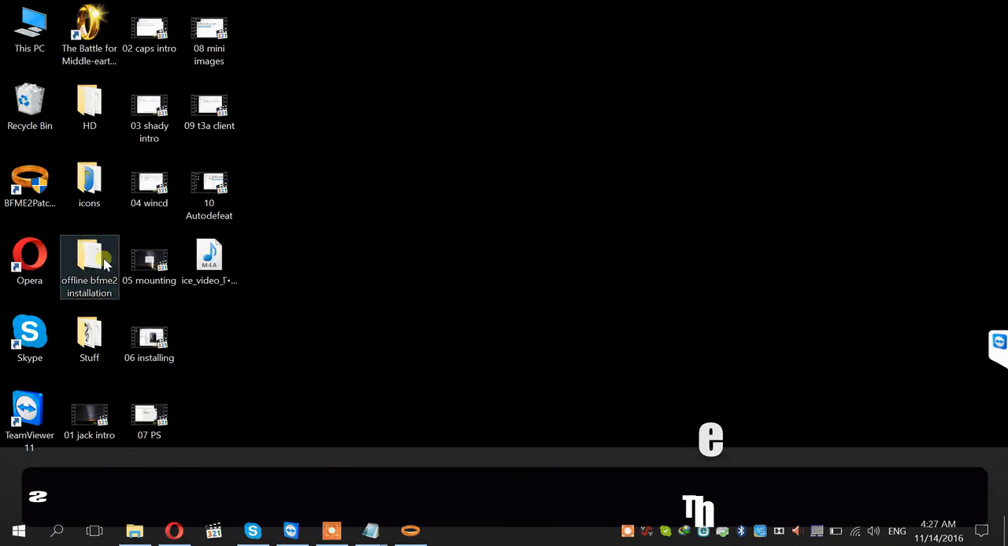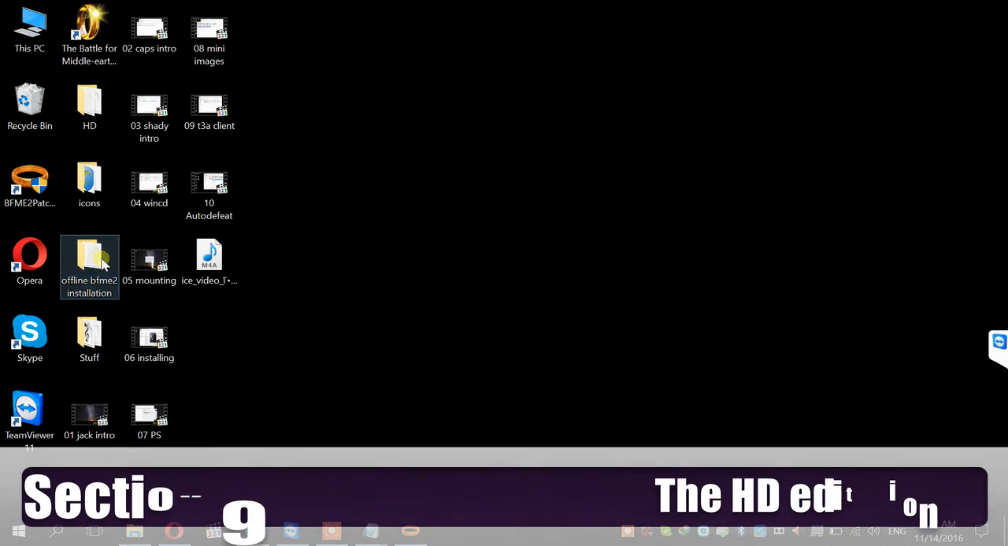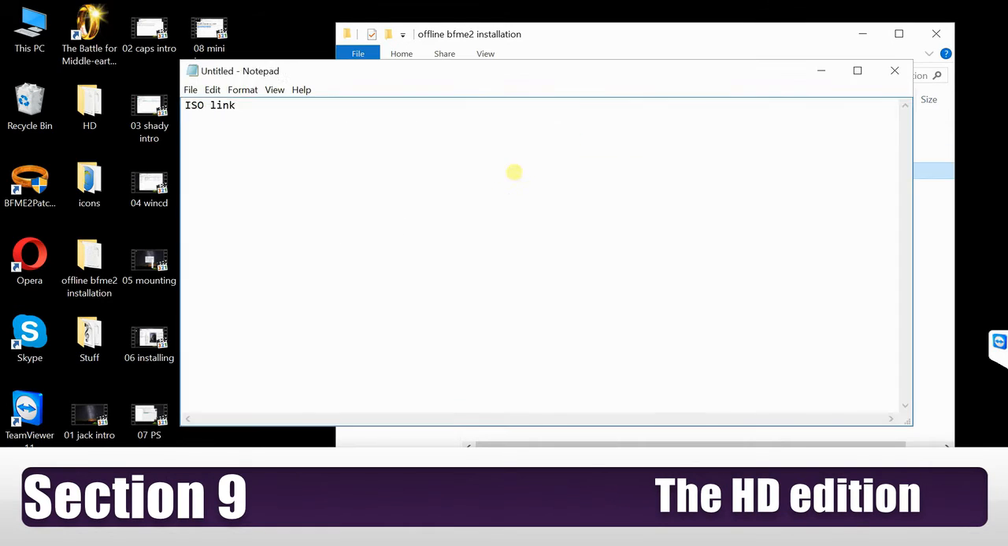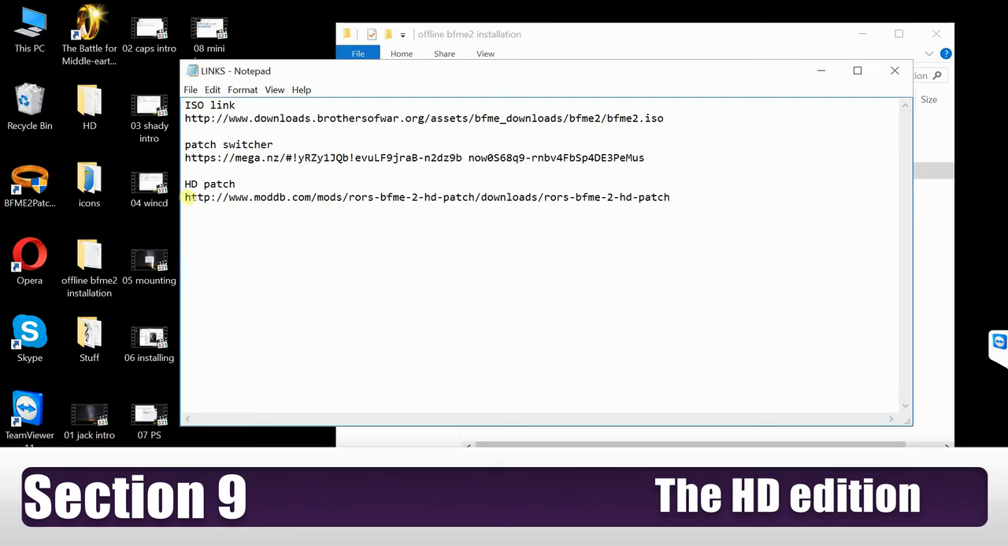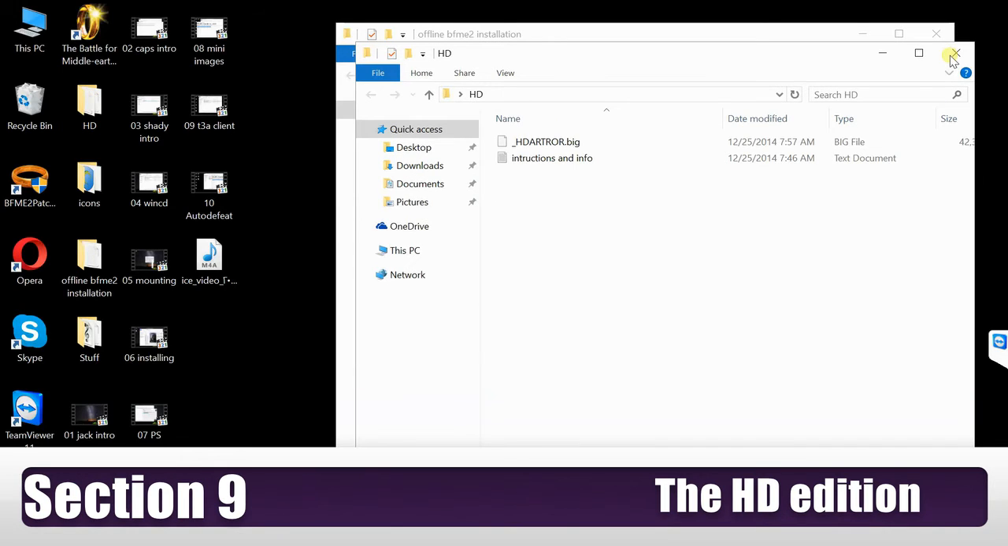What we're going to do next is we're going to install Rider of Rohan's HD patch. Bear in mind that this is not necessary for the installation process, however you can do it if you want to. What you need to do is you need to follow this link highlighted here. This will take you to the destination where you can download the patch. Once you've downloaded it from the link, extract it from WinRAR. It will then come up here. You'll also have a README file underneath it as well.